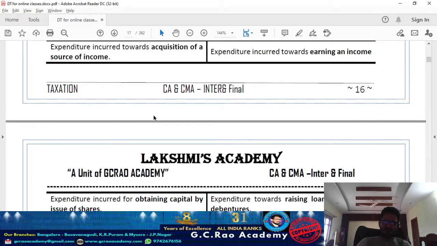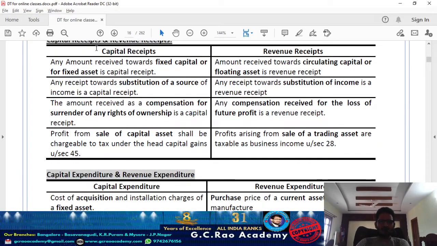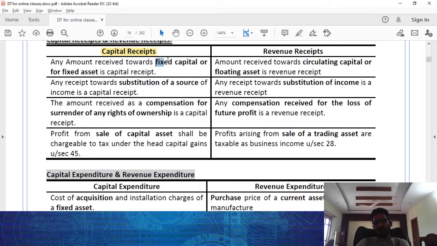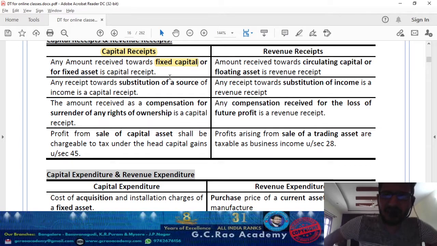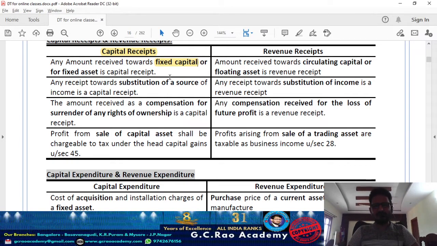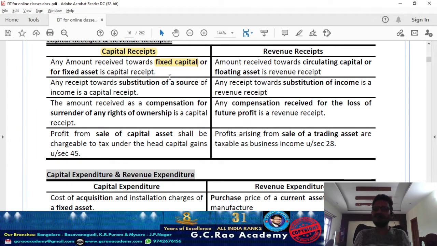Sir, what makes the differentiation between a capital and a revenue transaction? Check out, Kanna. When you consider a particular receipt as a capital receipt, the first, simple example: I had a fixed asset and I'm selling it. The sale price I'm getting for the sale of the capital asset, is it a revenue receipt or a capital receipt? Capital receipt. Why? Because purchase, acquisition or construction of a fixed asset is a capital expenditure, as from that expenditure I'll get a longer benefit. In the same way, when you sell that capital asset, the amount I'm getting is not a normal trade receipt, it is a sale of a capital asset. So accordingly it is a capital receipt.